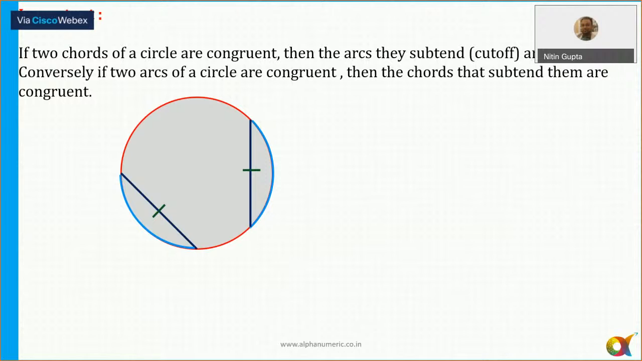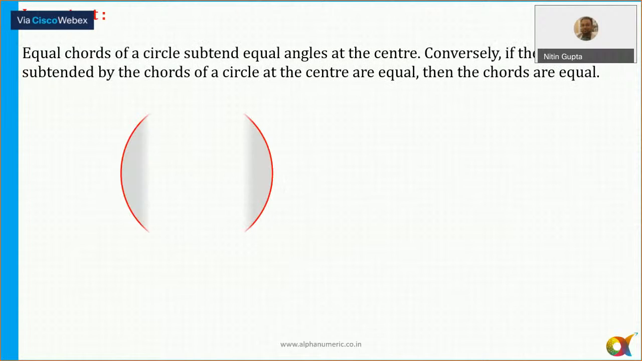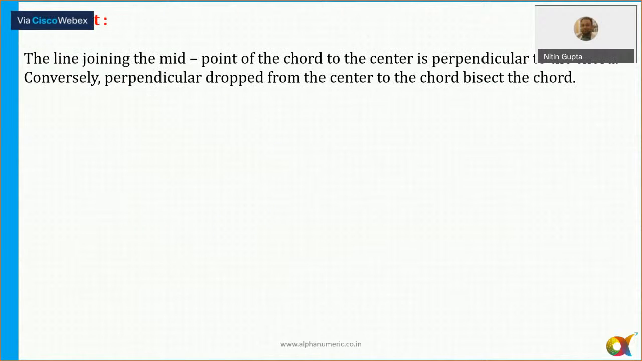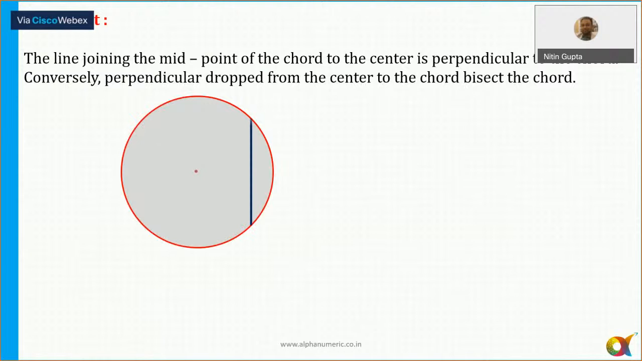These are very easy properties. Next one: equal chords of a circle subtend equal angles at the center. So if the lengths of two chords are equal, then they will subtend equal angles at the center also. You can see it here: if this angle is theta, then this angle is theta. Now, the line joining the midpoint of a chord to the center is always perpendicular to the chord. That is again a very important property. These two lengths will be the same, a and a.